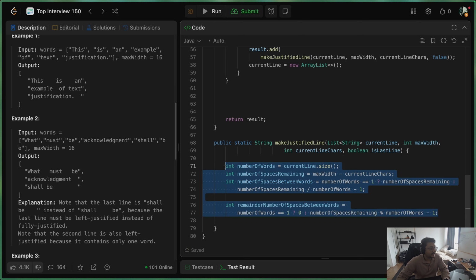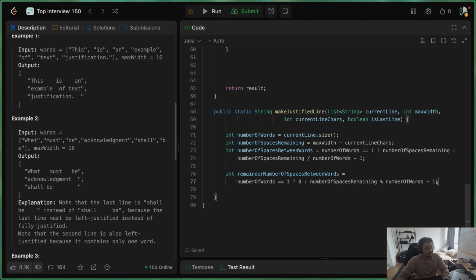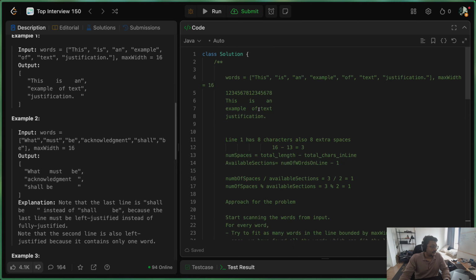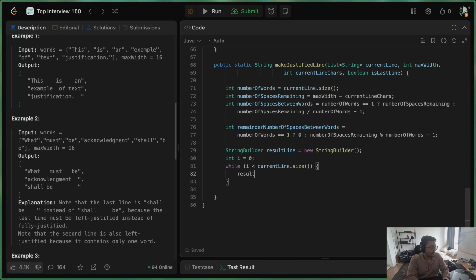So now we have all the variables we need to be able to decide how to make the current line justified. Okay, so let's work on justifying the current line. Let's create a new variable called string builder result line, and this will be a new string builder, and this will be the placeholder justified line which we will be making shortly. So now for every word, so int I is equal to 0 again. Now for every word I is less than current line dot size. For every word on that line, we have to append that word first on the final string. So if we have 3 words, we first append this, and then we have to append the spaces. Then we again append the other word, then again we have to append the spaces. So let's do that. So result line dot append current line dot get I, which means we are appending the current word to the result line.